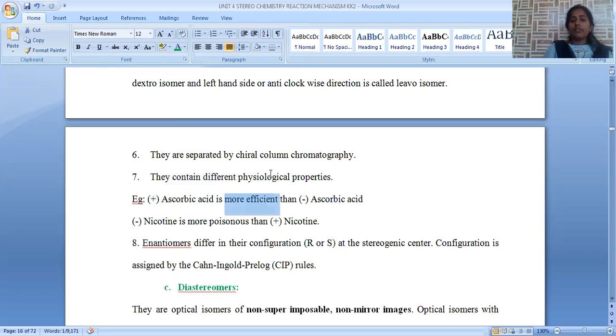That's the reason it is very important to know the stereochemistry of the given compound. Enantiomers have different configurations with respect to the RS notations. RS notations are given by Cahn-Ingold-Prelog rules, as discussed for geometrical isomerism. The same kind of rules are applicable to geometrical isomers also. So this is about enantiomers.